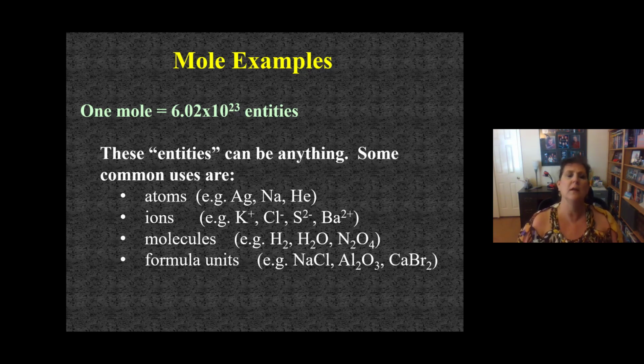Let me explain what a formula unit is. That's a unit of a repeating salt. Like salt is NaCl, table salt. That's NaCl, NaCl, NaCl, and it just keeps repeating. One unit of that would be NaCl. Sometimes I use the word molecule for that, which is actually incorrect. It's a formula unit. It's the NaCl unit that repeats in the salt. So again, we use moles when we're talking about atoms and molecules. We can also talk about ions and formula units.